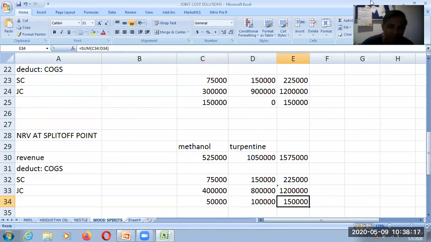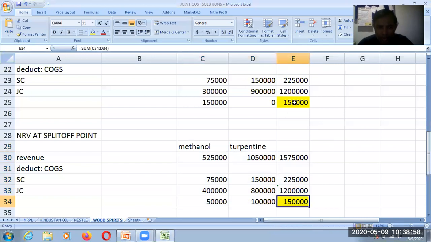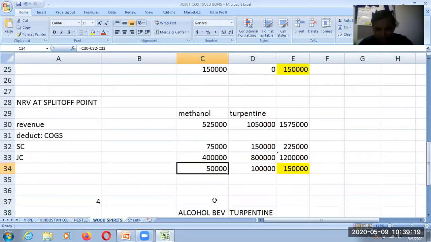See, in both the cases, the total profit of the company does not change irrespective of the method, but the profit of the product line changes. Here it was 0 and here it is 1 lakh. Here it was 1,50,000 when you are using physical measures, and when you are using NRV at split off and joint cost is allocated according to that, the profit is 50,000. Up to this we had completed.